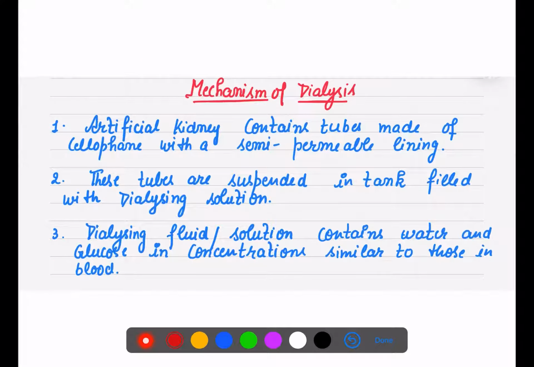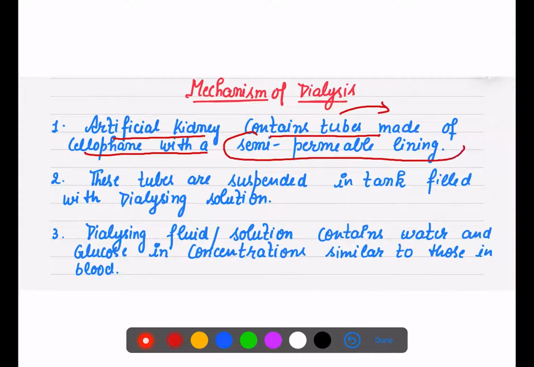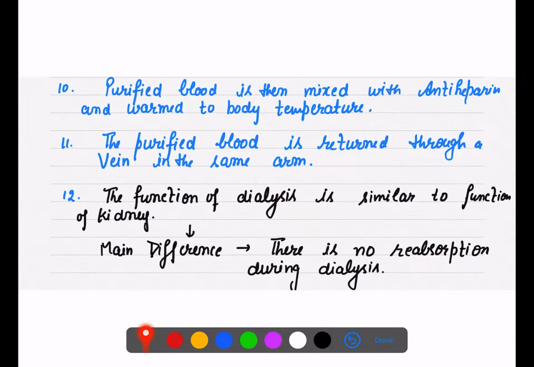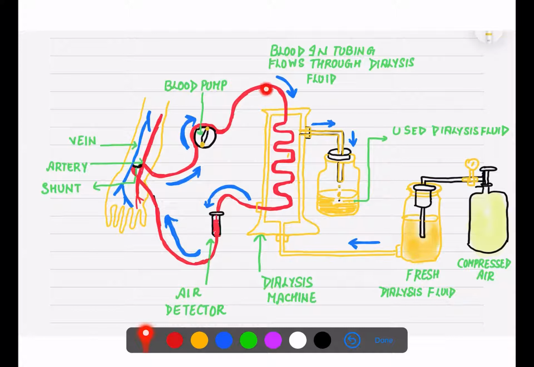What is the mechanism of how this is used? An artificial kidney basically contains tubes which are made of cellophane, and their lining is semi-permeable. I will show you that. As you can see, this is a dialysing machine, and there is a collection of tubes.